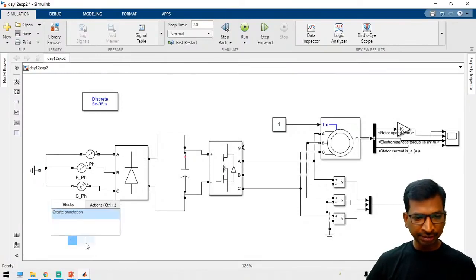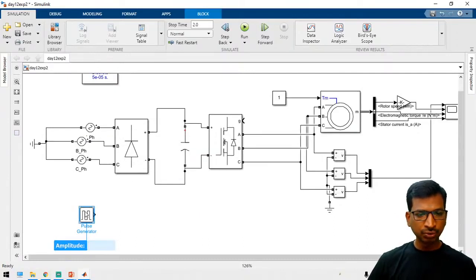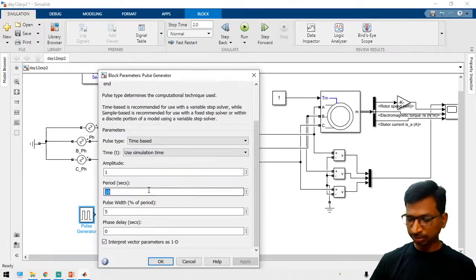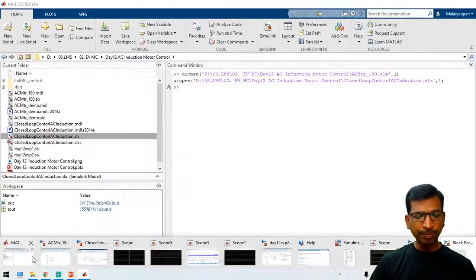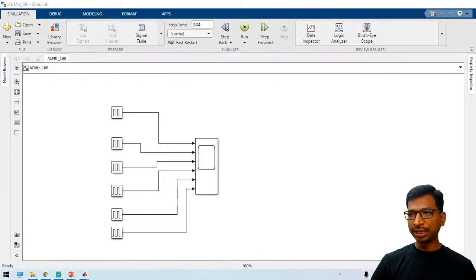For that, take a pulse generator. In the pulse generator, our fundamental frequency is 50 hertz, so the time period is 1 by 50. And then the pulse width: how can you calculate it? Suppose we apply the 120-degree mode. For the 120-degree mode, the pulse width will be 120 divided by 360, so divided by 3. So the pulse width is 33.33%, right?